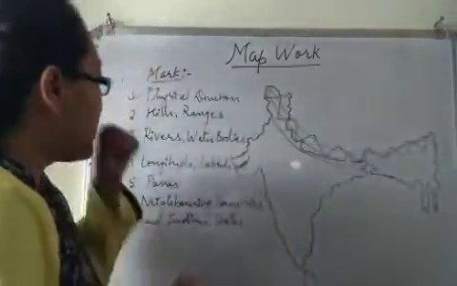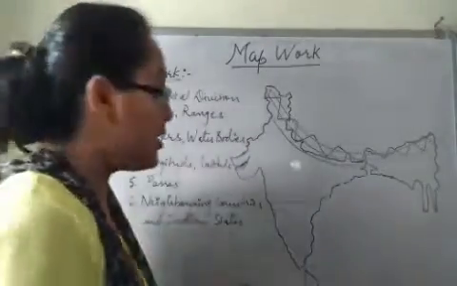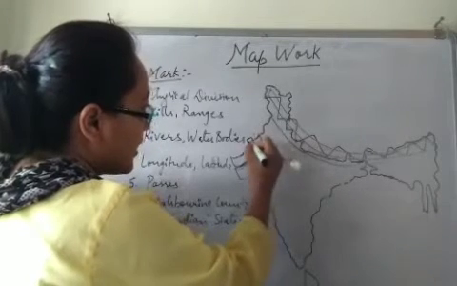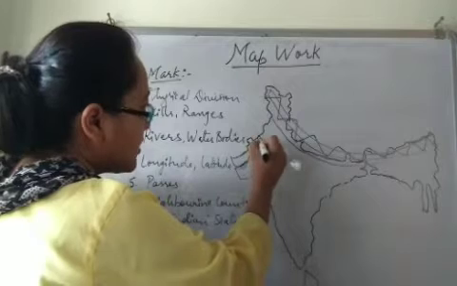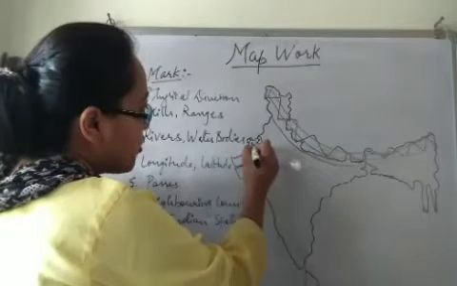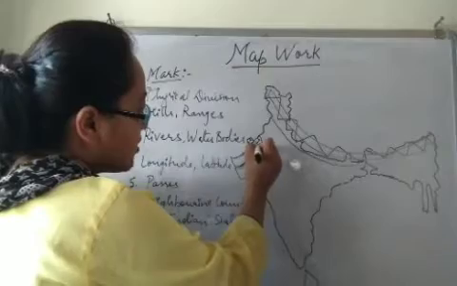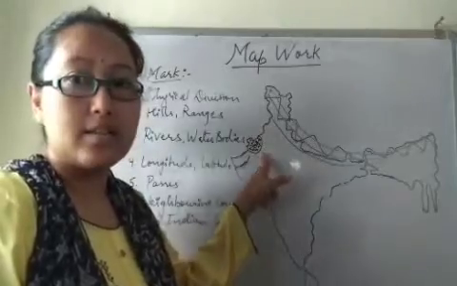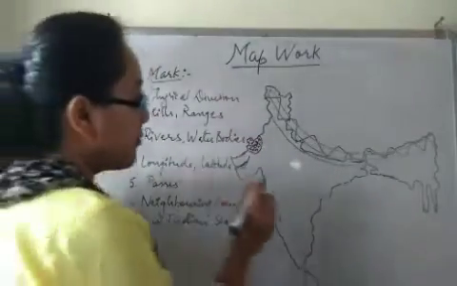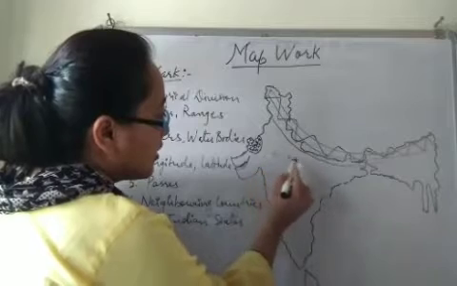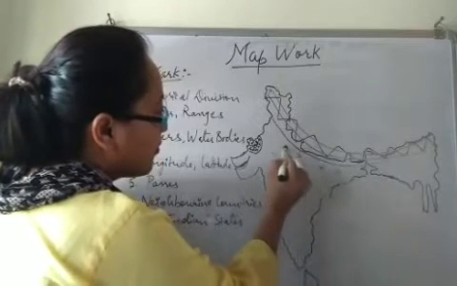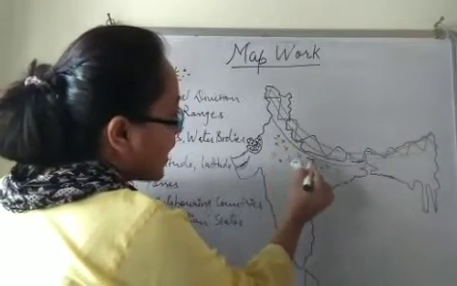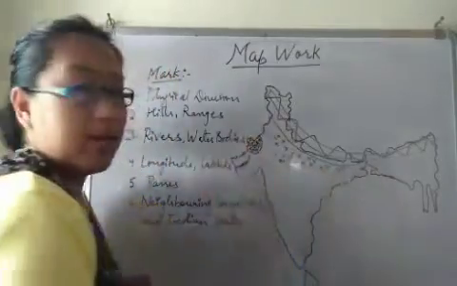Clear? Okay, now next physical division. Here we are going to mark your Thar Desert, Great Indian Desert, which is towards the northwestern side. So this is your Thar Desert, Great Indian Desert, right? Next we have Northern Plain, Indo-Gangetic Plain, Northern Plain. Clear?